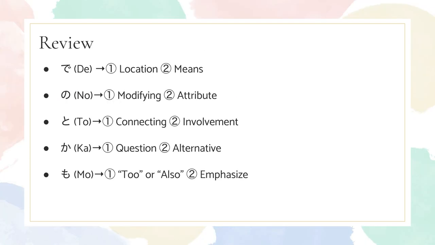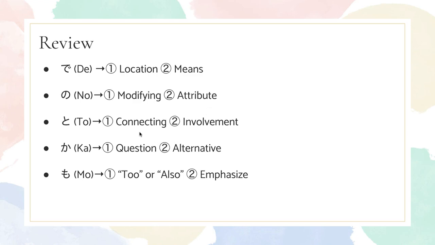So let's review what we learned today. De has two functions. One is location, and the second is means. No also has two functions: modifying and attribute.